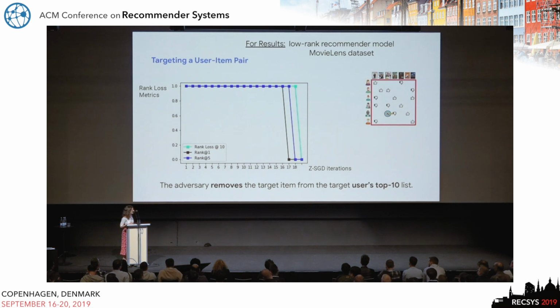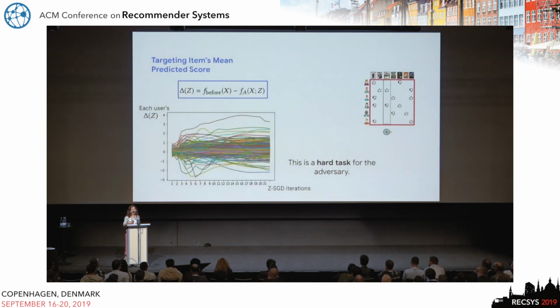So what you see here is that on the 16th Z-SGD iteration, you managed actually to remove that item from the very top one recommendation list of the user, and then top 5, and then top 10. So this is a successful kind of attack. Now, however, if you look at another kind of attack, which is that you want to target the average score of an item over all users who have not rated that item, we see that this is a hard task.